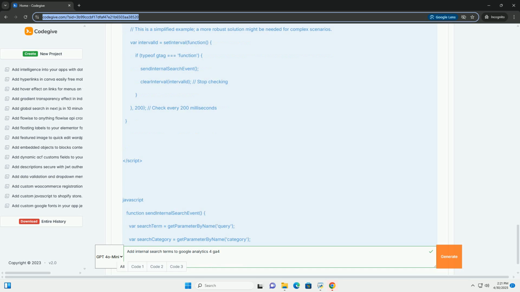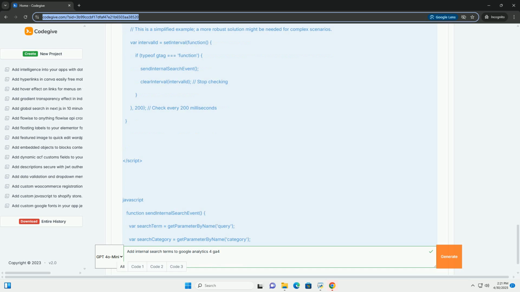Understanding GA4's built-in search tracking, enhanced measurement. GA4, by default, provides some automatic internal search tracking through its enhanced measurement feature. However, its capabilities are limited.